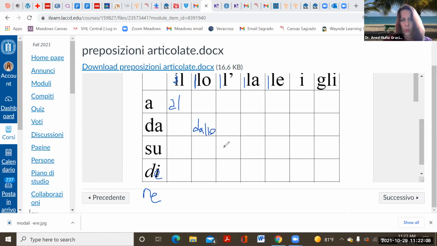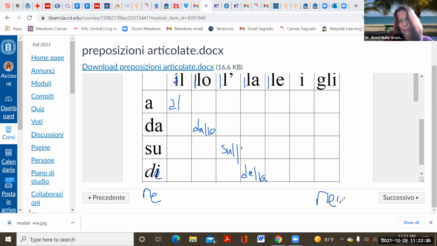If you have su, right? And you have this one with apostrophe, and I'm sorry for my handwriting. And then you have di and la, right? D changes to de. Oh my God, that is ugly looking, right? L-L-A. If you have, well, let's do the li, ne and li, right?